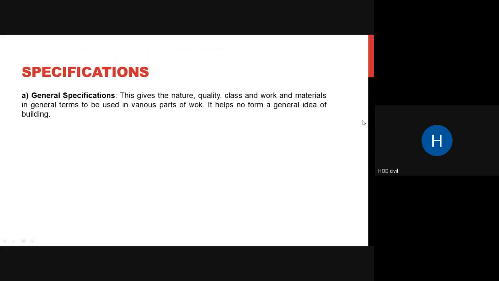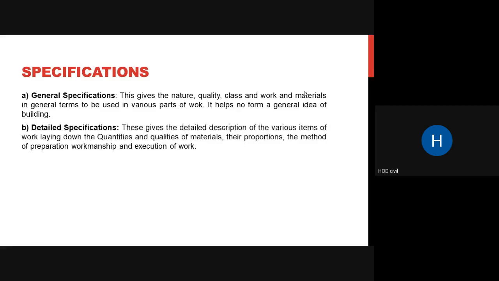Okay, so coming to specifications. There are two types. First is the general specification. General specification gives us the nature, quality, class, and work of your materials. So it gives you general things, like the nature of your material, the quality of your material, the class of the workmanship, the work that is required of the materials. In general terms, it is used in various parts of work. It helps to form a general idea of the building.